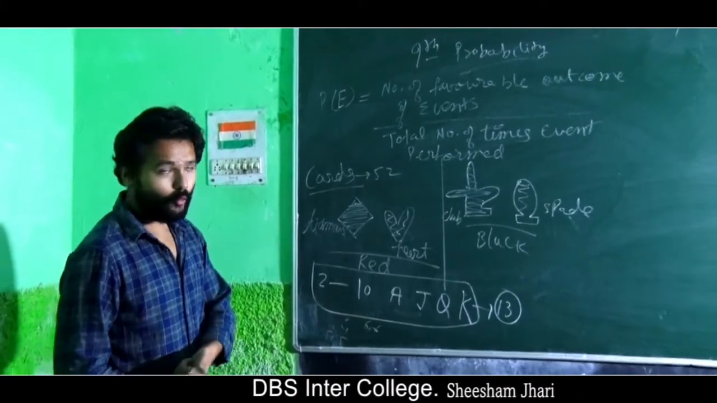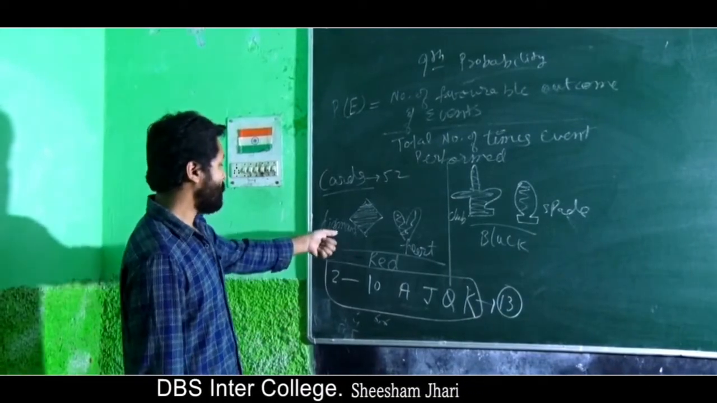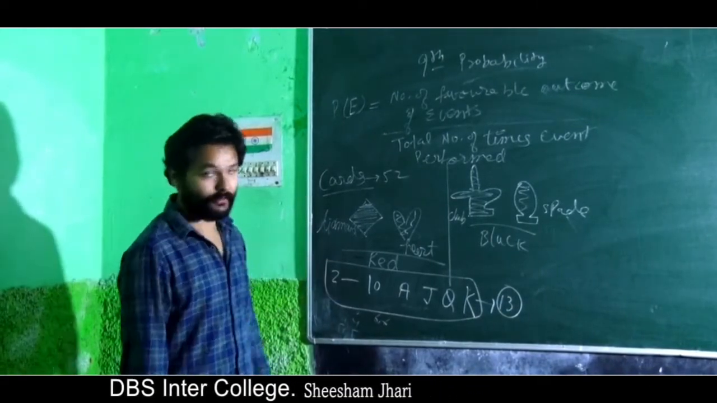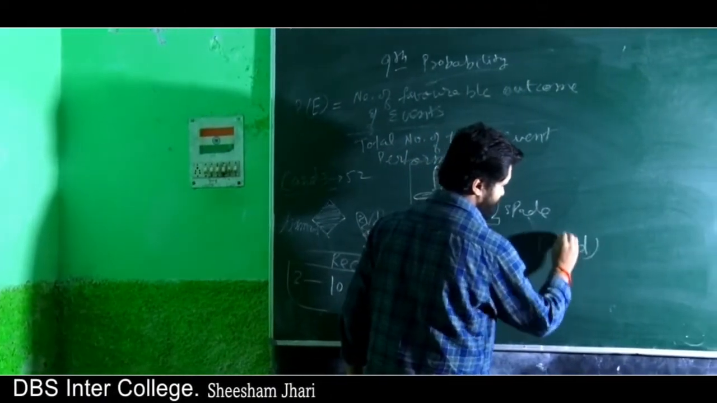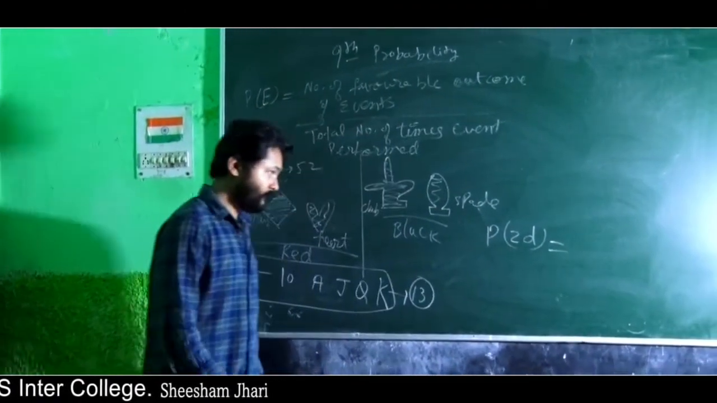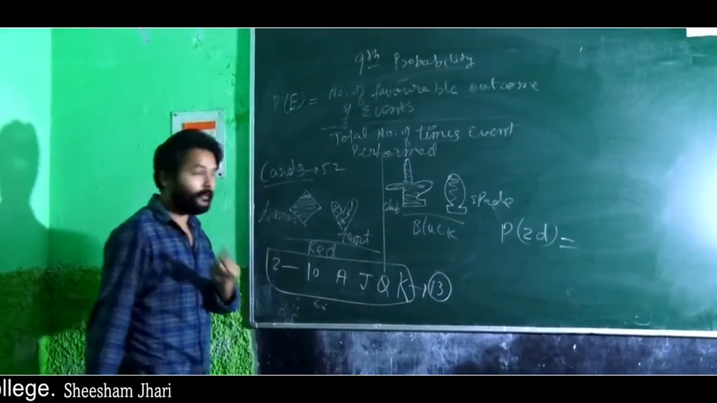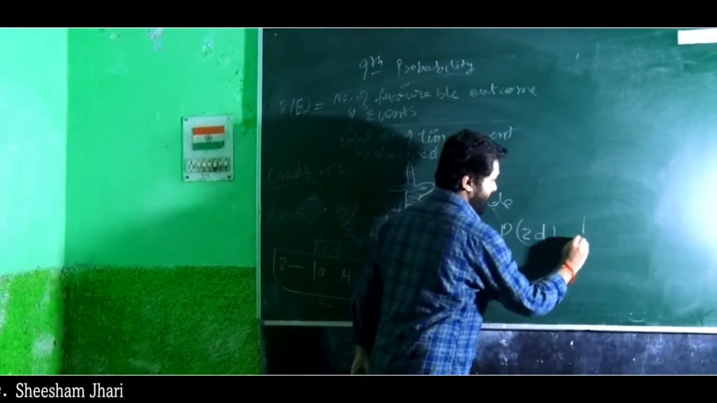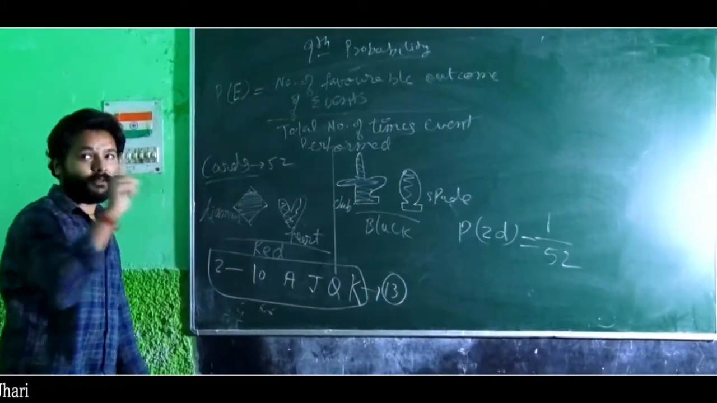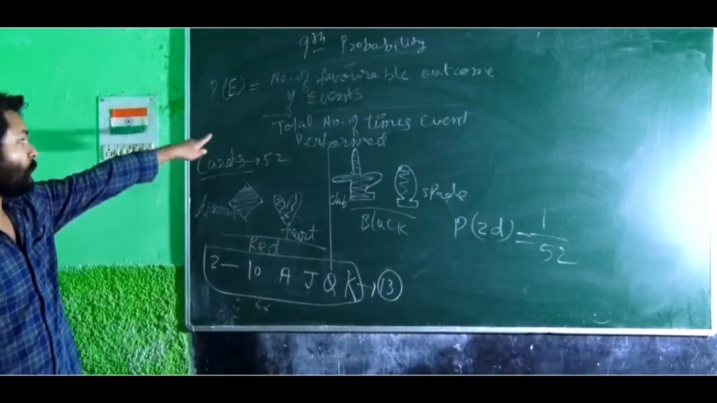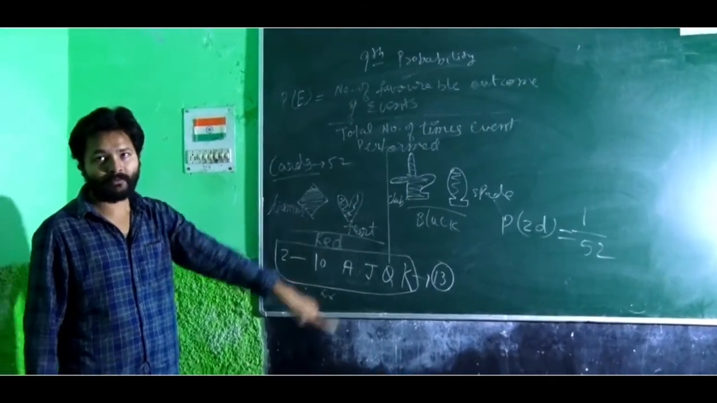So if question is something like, what is the probability of getting, let's say, 2 of diamonds. So if I am saying probability of getting 2 of diamonds, so how many favorable events? 2 of diamond is only 1 card, right? So 1 upon total number of cards. So 2 of diamond is single card and total number is 52. Total cards are 52. So probability will be 1 by 52.